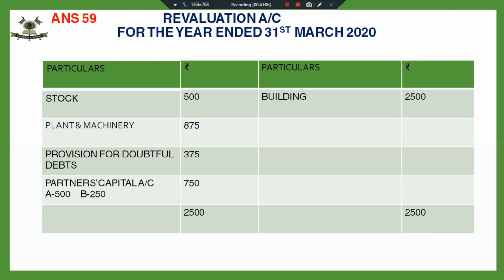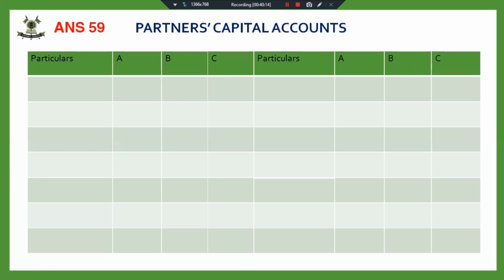preparation of capital accounts. Now, children, I'll not be maintaining all the capital accounts separately. In the same format, we will prepare 3 columns for the amount. Earlier in class 11th, we were making only 1. Fine. So we have prepared 3 columns for the amount, 1 for each partner. First of all, I have transferred balance brought down.